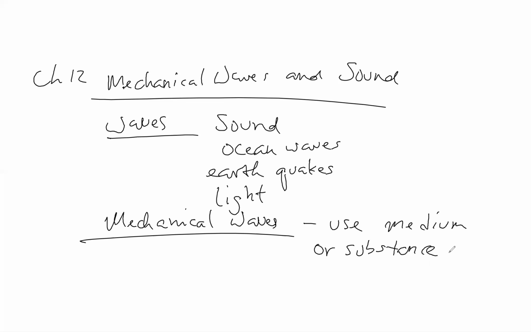We're also going to say this: if the motion of particles in a medium is simple harmonic, as we saw in chapter 11, then that wave is going to be called a sinusoidal wave.